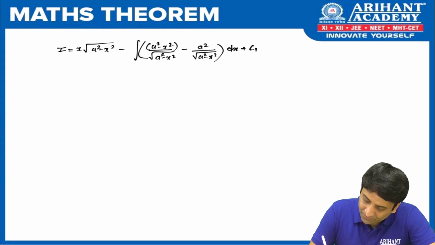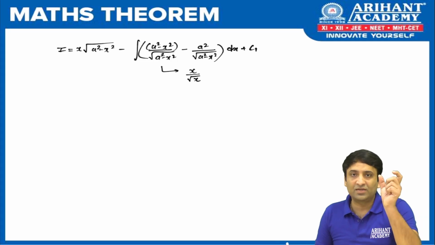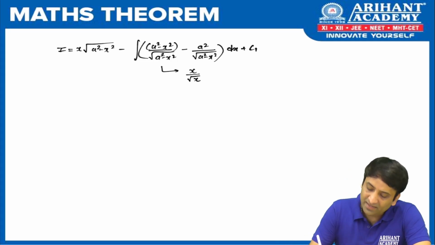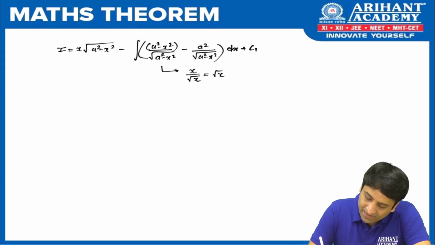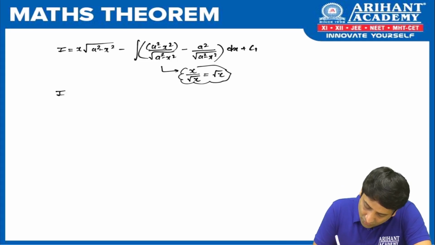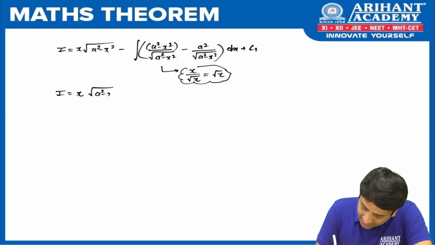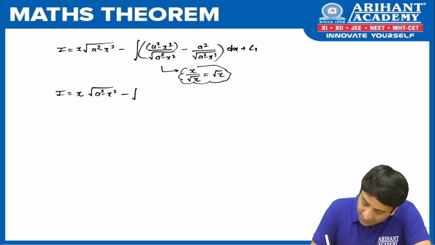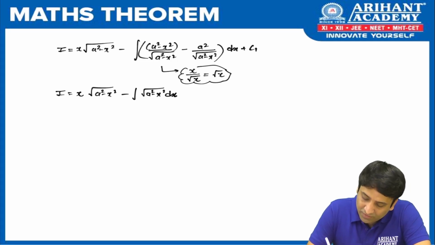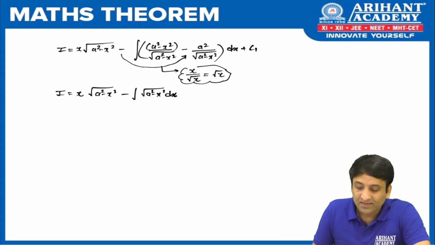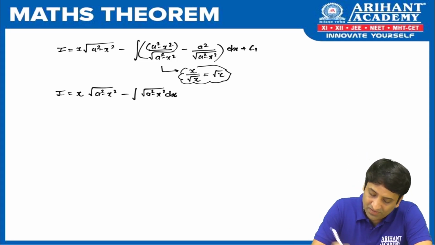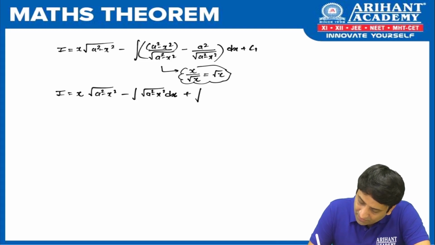Now in the first part, if you see, does this not look like something x upon root x? Something like this is visible. The numerator term is x, and in the denominator I can see root x, and if you understand, does this not cancel to give us root x, isn't it? So by doing so, what I get is x root of a square minus x square minus, now let us separate the integration, and what I get here, first term cancels, root of a square minus x square dx. One more thing, when I open the bracket, this minus will go inside. So the first term will be negative, the second term will be positive, so I get here plus integration of a square upon root of a square minus x square dx plus c1.